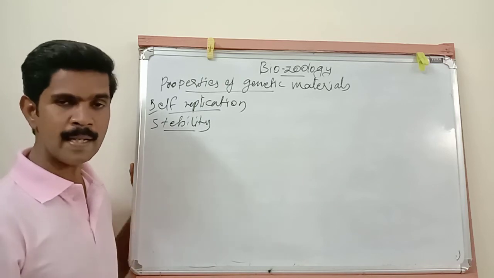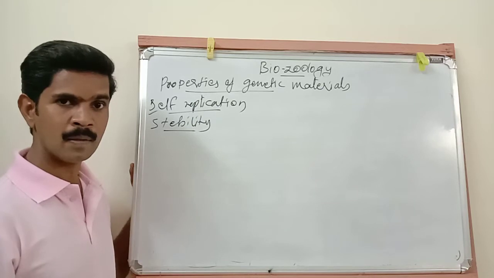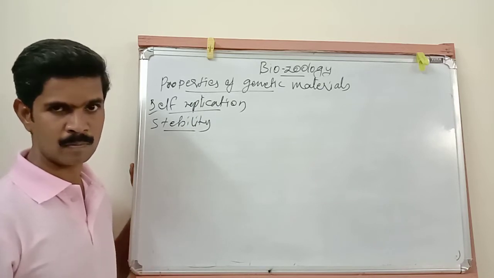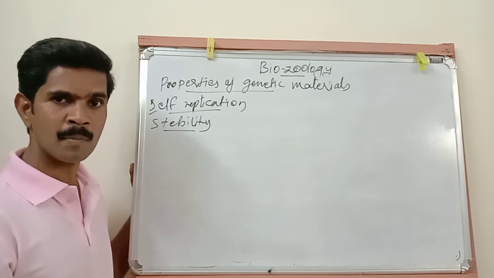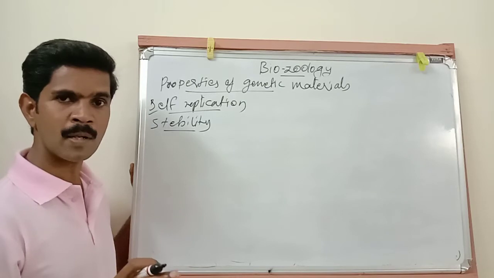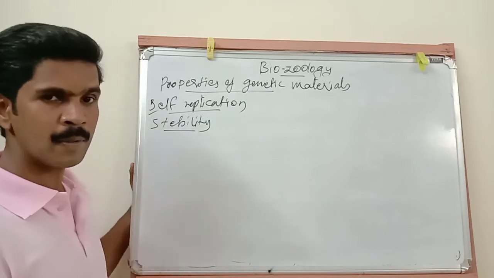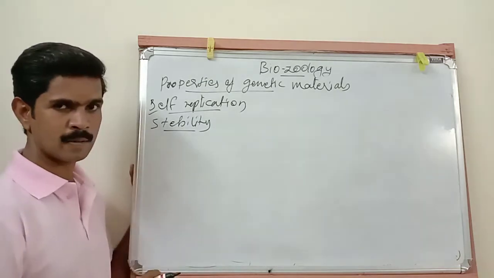Then the DNA molecules are more stable and less reactive. And one additional reason for the more stability of DNA molecules is the presence of thymine. Because of the presence of thymine, the DNA molecules are more stable than the RNA molecule. So I hope you understood these 2 points.